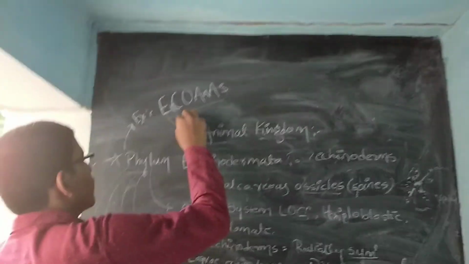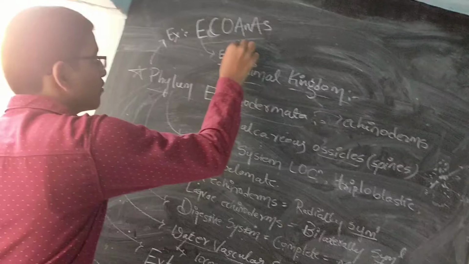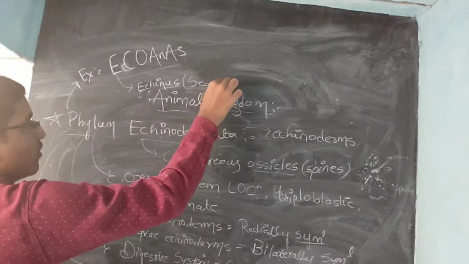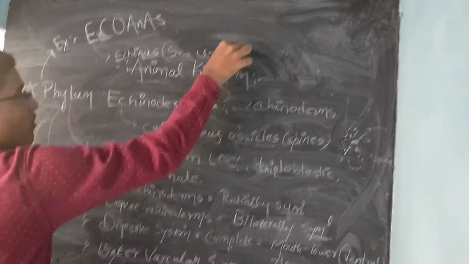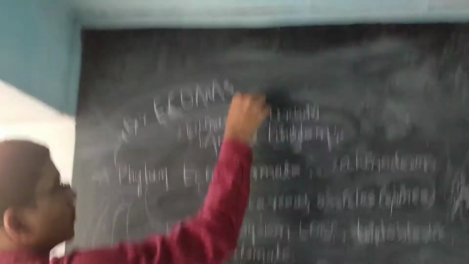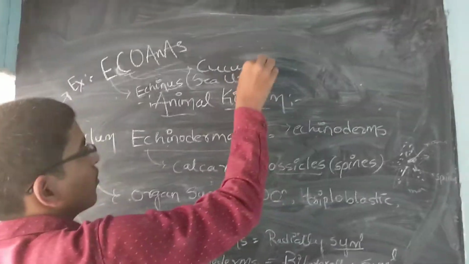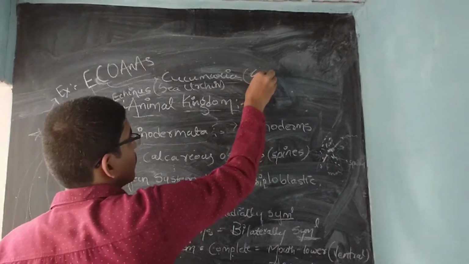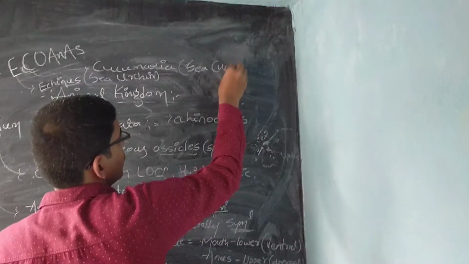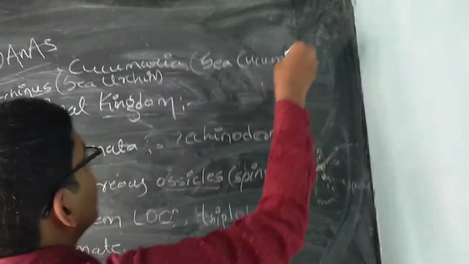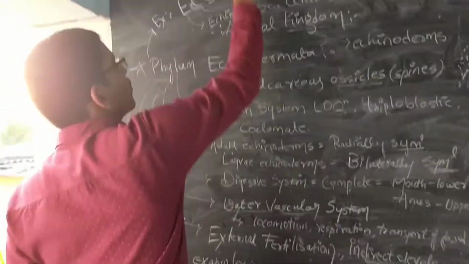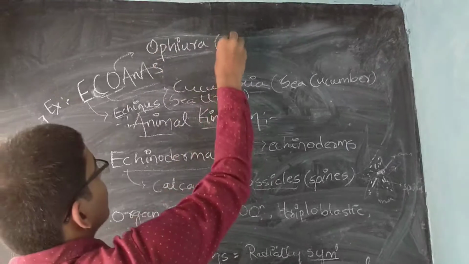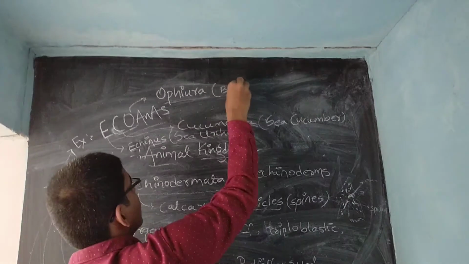E stands for Echinus, which means sea urchin. C stands for Cucumaria, in the name itself is sea cucumber. O stands for Ophiura, which is called brittle star.